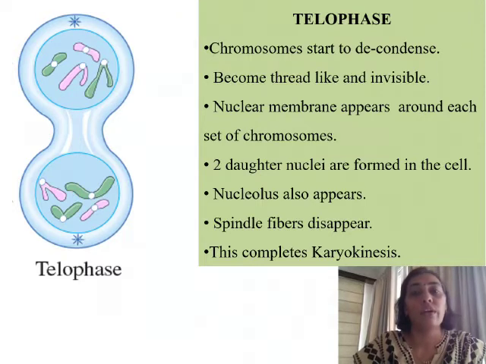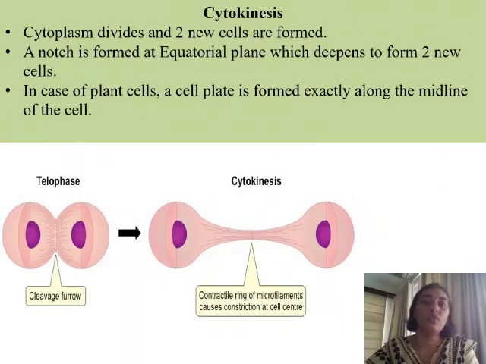So let's see what happens in cytokinesis. The four phases of karyokinesis, that is nuclear division, are over. This is now going to be followed by cytokinesis, which is the division of cytoplasm. Cytoplasm is a thick fluid, and it comprises proteins, salt and water. So that needs to be equally divided on both the sides of the cell. So cytoplasm divides and two new cells are formed.